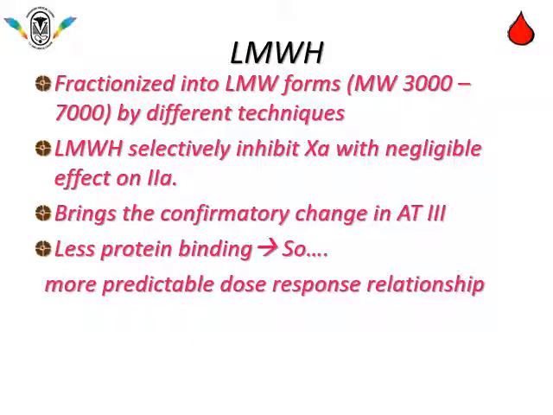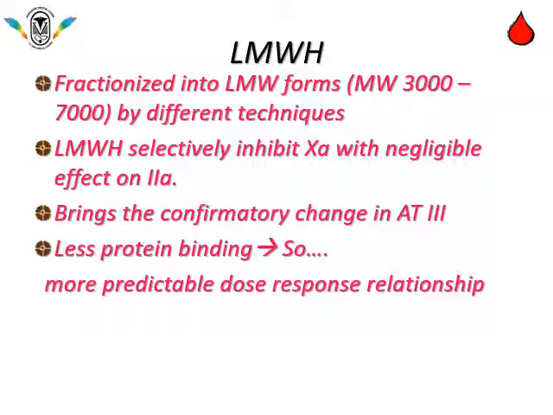Low molecular weighted heparin: unfractionated heparin is fractionated into low molecular weighted form. The molecular weight ranges from 3000 to 7000 and it is done by different techniques. Low molecular weighted heparin selectively inhibits factor 10 with negligible effect on factor 2.